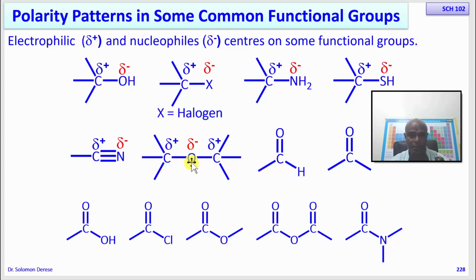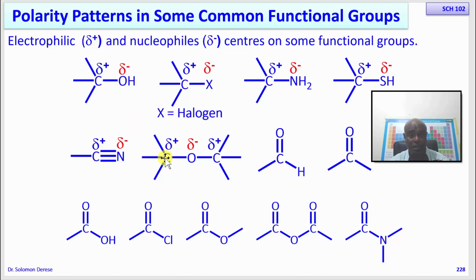But in this case, it's the same oxygen, but it has to pull electrons from both sides. Its power to attract the electrons of this sigma bond is divided into 2, so it will not be as strongly attractive as in the case of the alcohol.